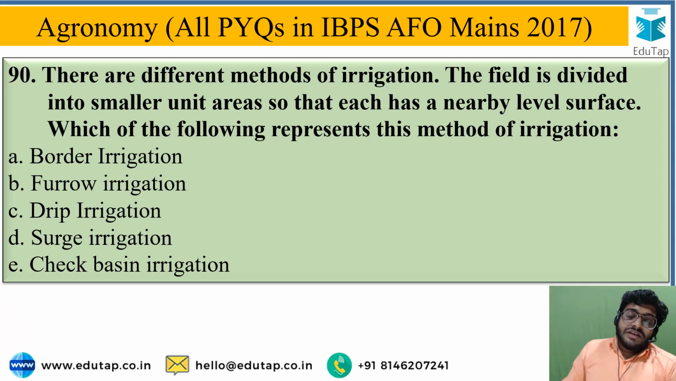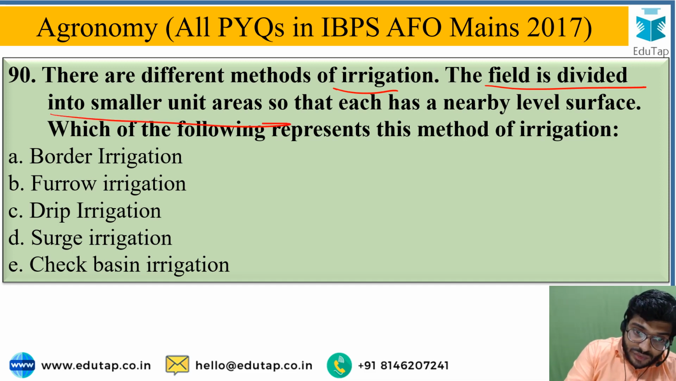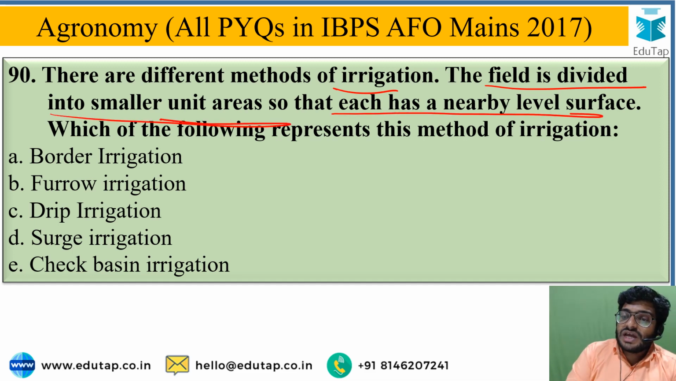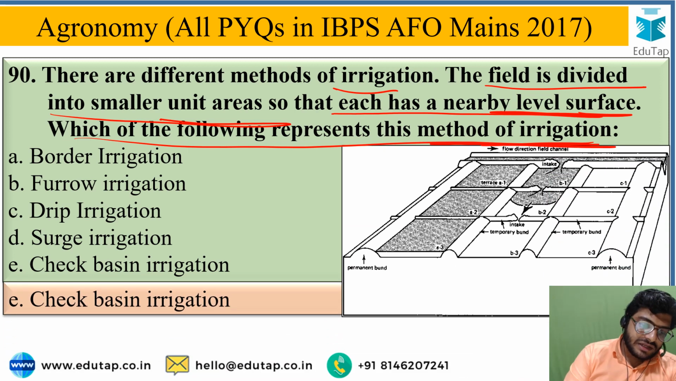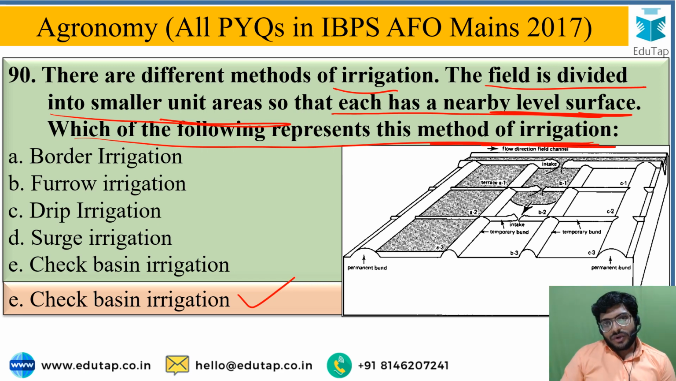Next question is, there are different methods of irrigation. Field is divided into smaller unit areas so that each has nearly level surface. Which of the following represent this method of irrigation? So you have to identify the name of irrigation method in which the area is divided into the small units, and from the given options the correct answer is option E, that is a check basin method, in which the area field is divided into smaller units for irrigation.